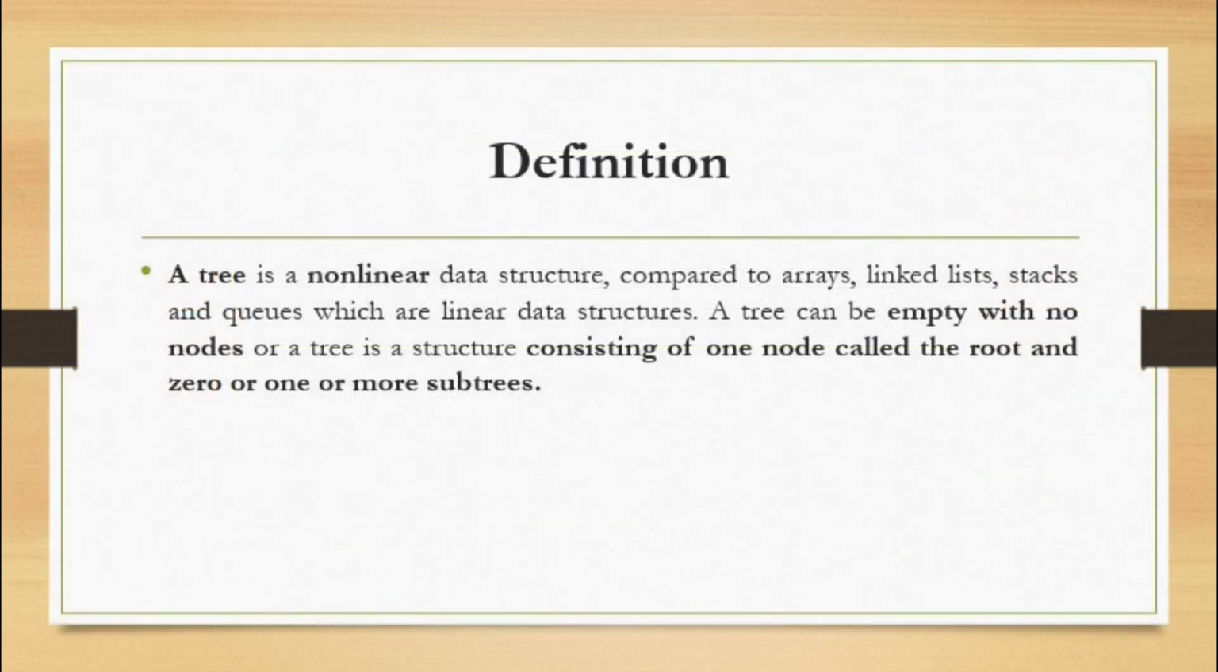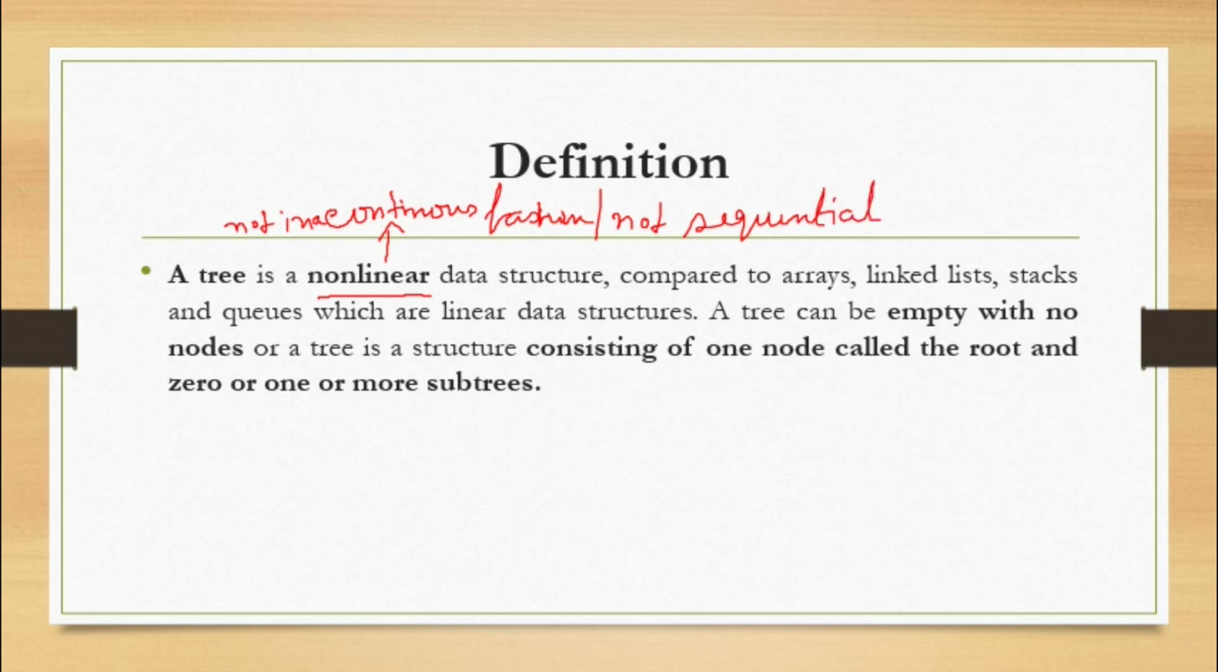So coming to the definition, a tree is a non-linear data structure. What do you mean by non-linear? It is nothing but not in a continuous fashion, or not sequential. A tree is a non-linear data structure compared to arrays, linked lists, stacks, and queues, which are linear data structures.